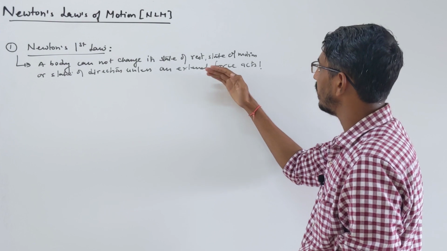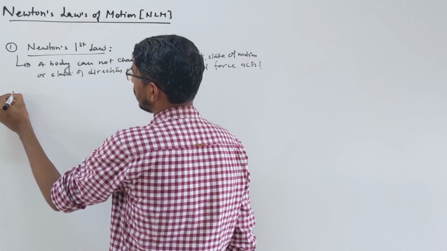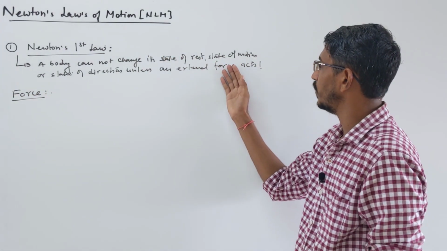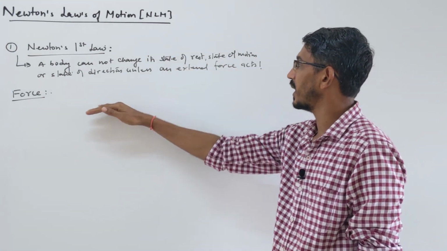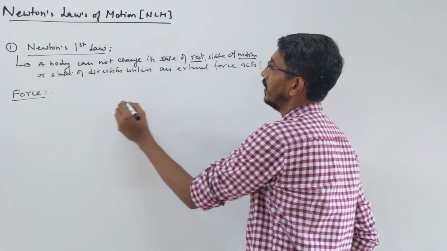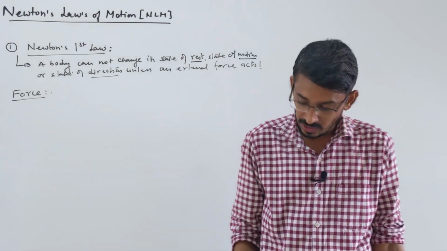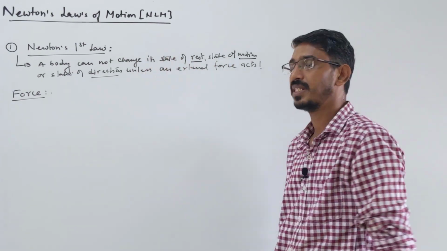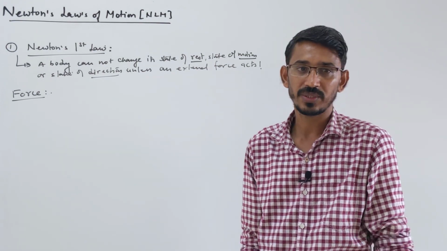So these states are not changing because no external force is acting. From here you can tell me the definition of force. If I ask you, what is force? It is something that can change these three states. From Newton's law, a body cannot change its state of rest, or uniform motion, or moving in a particular direction, unless an external force acts. So force is something which can produce change in these three states. It can change the state of rest of a body, or its motion, or its direction. That is called a force.